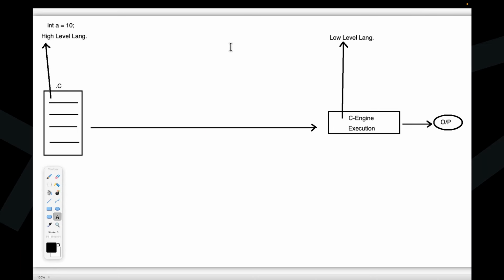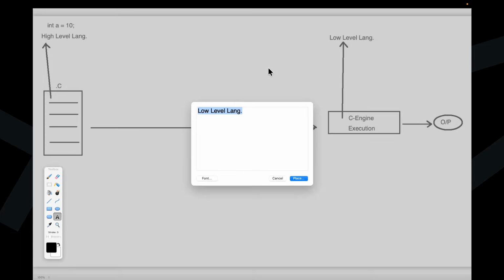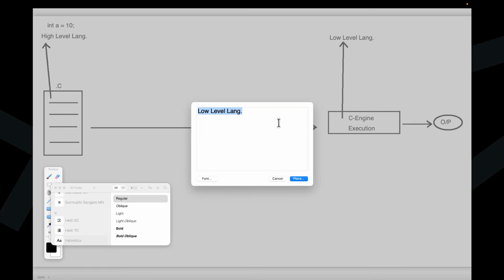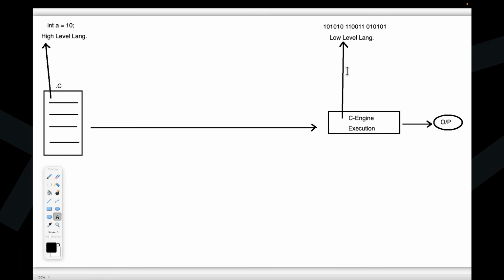Now, any example for this low level language code? Say for example, int a = 10 should be represented in the form of zeros and ones. This is executable code. Now I'm giving clarity to you. Observe carefully. The developer can write the program in high level language. If the developer provides that high level program to the C engine, is it possible for the C engine to execute that high level code? Now tell me, answer for it. If I provide high level language code to the C engine, is it possible for the C engine to execute our high level code directly?